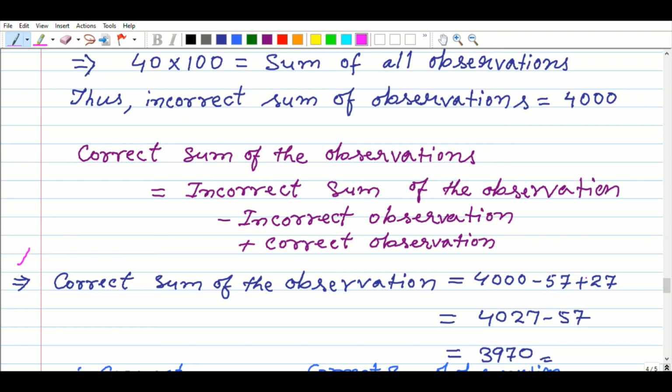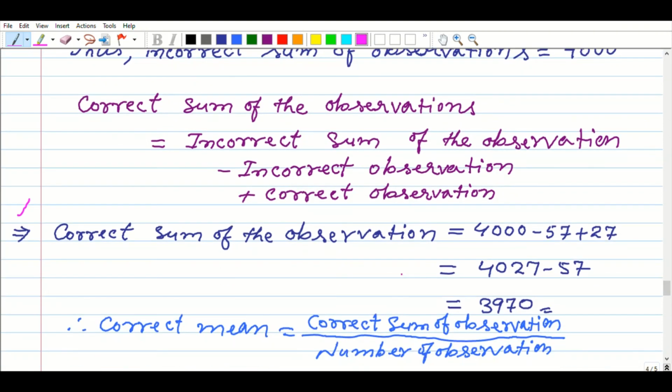Then add 27 and 4000, we get 4027. Here you apply your BODMAS rule. First you add, then in the last we subtract. Then 4027 minus 57, we get 3970. Is it clear? Then you can write correct mean equals correct sum of observations divided by the number of observations.